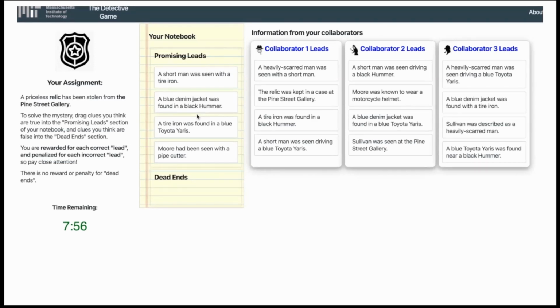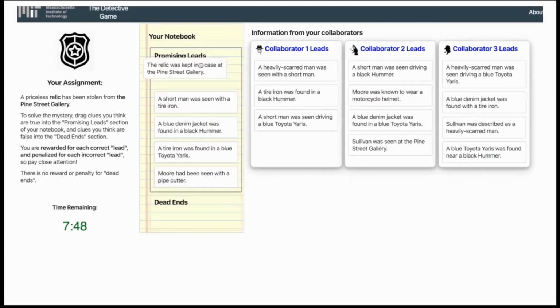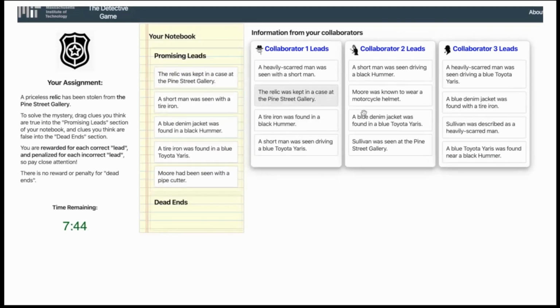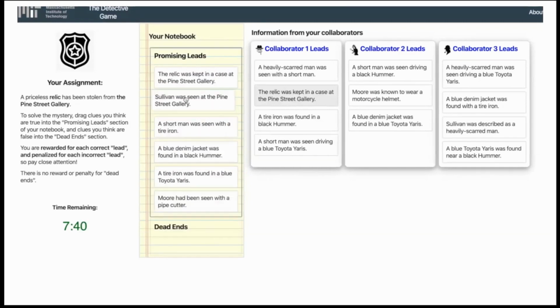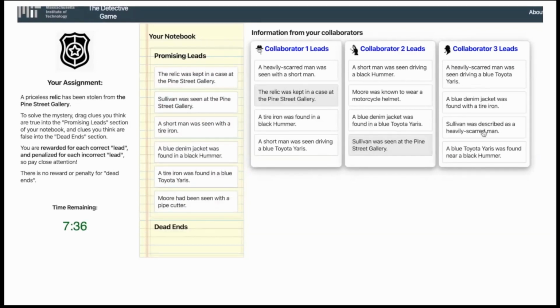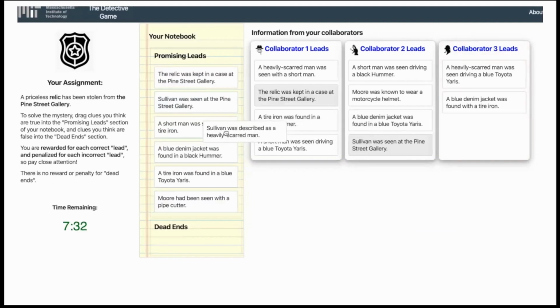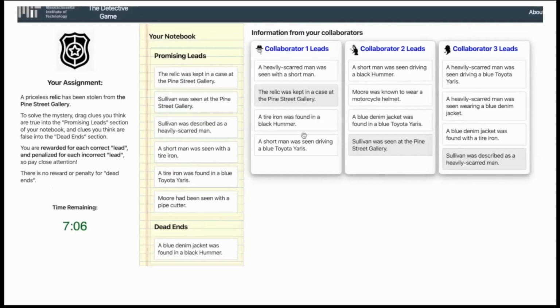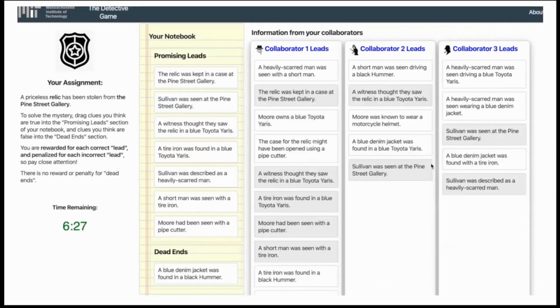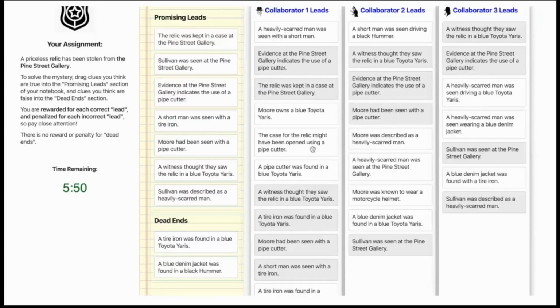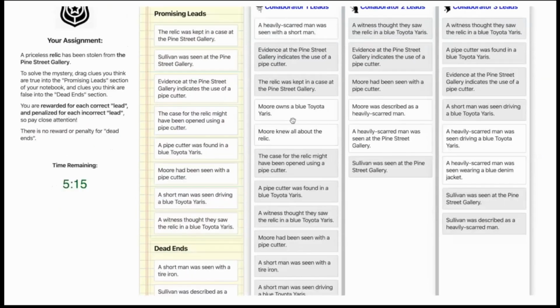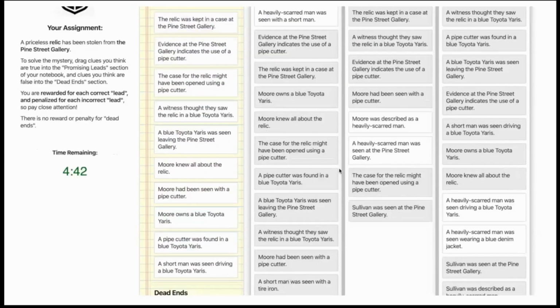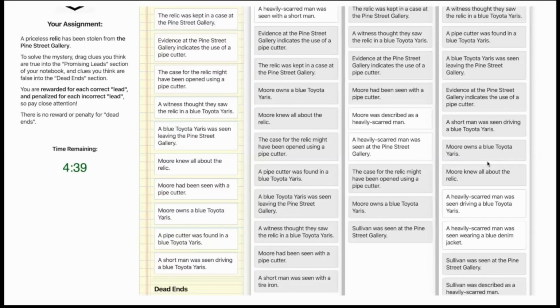And those clues that people think are true get shared with their neighbors. And then when people see that their neighbors have updated their beliefs of what is true, then they're able to adopt those beliefs as well. And we give them 8 minutes and they take their time sorting these clues into true beliefs and false beliefs. And what we see is that over the course of time, people are able to find a solution to this mystery that they believe in.